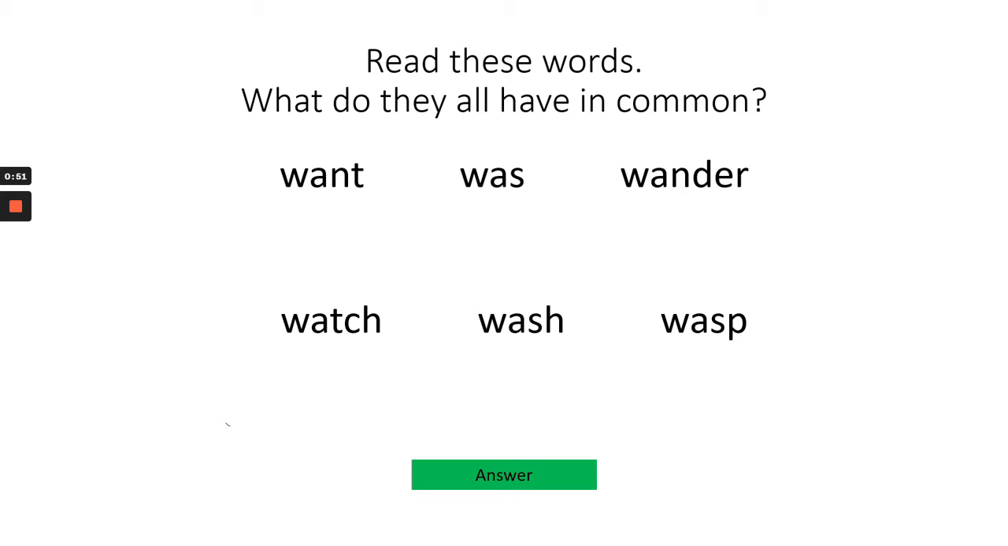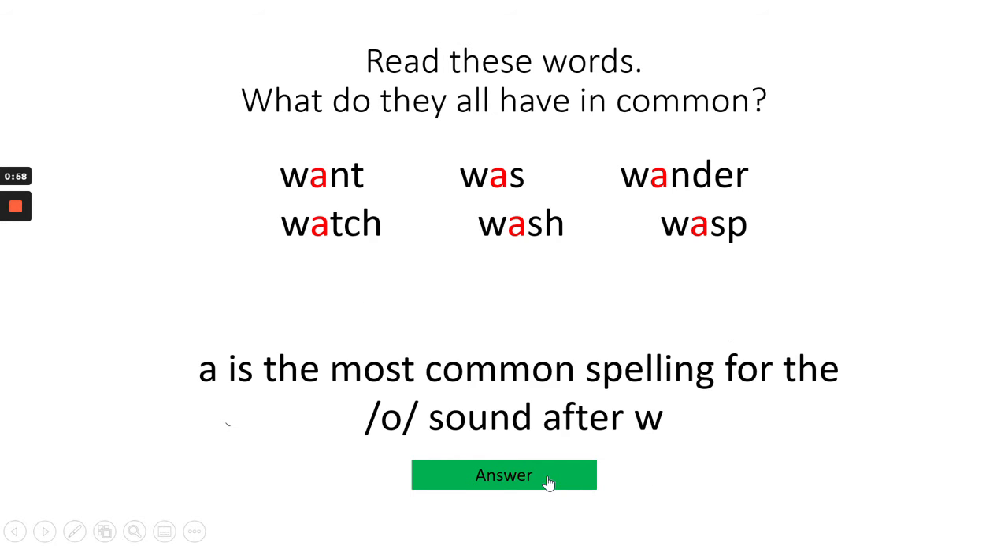Did you spot what they had in common and the way I said them? Let's have a look. Well done if you spotted the A in those words. But when I said those words, I didn't say the A sound. I said the O sound. Because our spelling rule today is when the A is used after the W to make the O sound. A is the most common spelling for the O sound after the W.